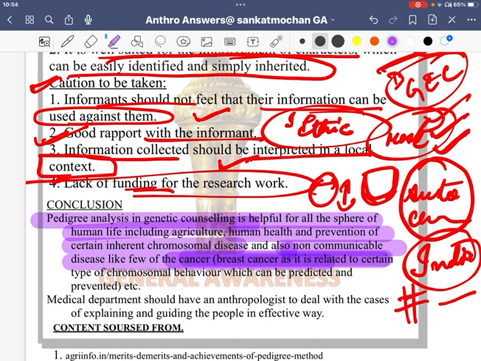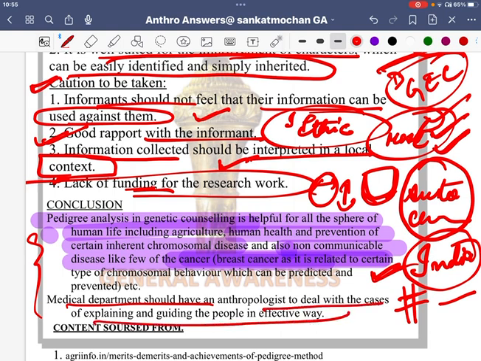And this is the ethical problem that arises if a person goes for pedigree analysis about the inherited disease which their children can have. But after pedigree analysis, the person doing the analysis also comes to know that she has that gene which can later turn into breast cancer. So she or he, whatever, they can be exploited. Fine. So this is an ethical problem that needs to be addressed by the government, and one more ethics has to play in, that is medical ethics. There is also an ethics code called medical ethics that is different from what the government has built. The medical department should have an anthropologist to deal with the cases, explaining and guiding people in an effective way.